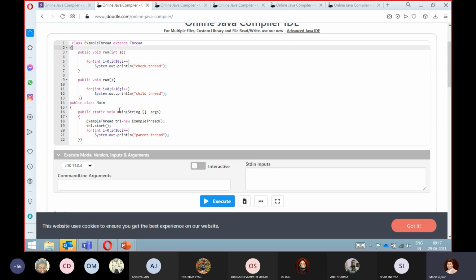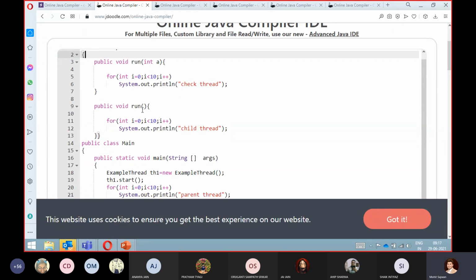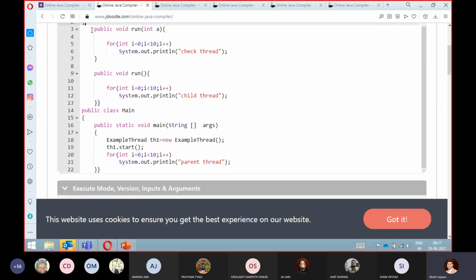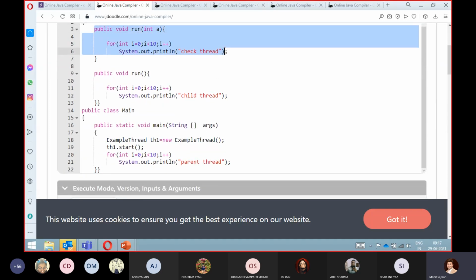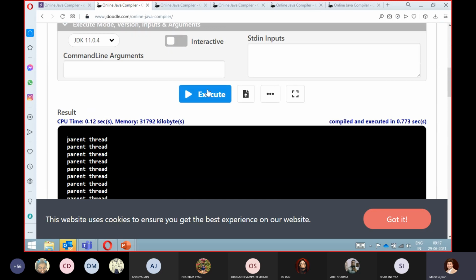Now the second thing is related to method overloading. If somebody asks you, can we perform method overloading here? Yes, you can perform method overloading on your run method. For method overloading, in the case of the run method, it is possible. So if you execute this code, you will get the output again.